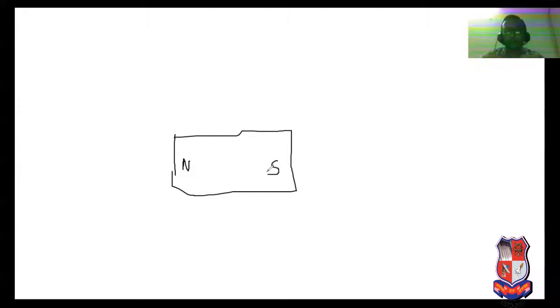First of all, what is the fundamental meaning of a magnet? See, this is considered as a magnet. It has two poles, a north pole and a south pole. Before the magnetic field, we have to understand the basic concept of magnetic field.